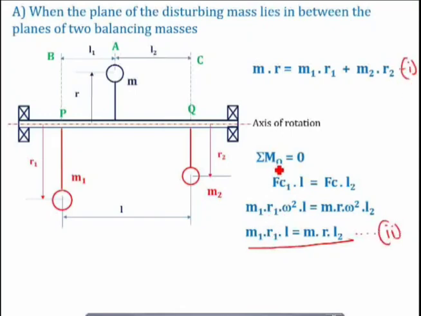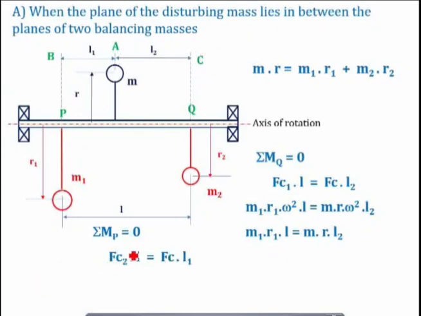When I am taking a moment about the point Q, I am getting M1 R1 into L is equal to MR into L2, right? So now similarly take the moment about this point P. When you take the moment about the point P, you will get the magnitude of balancing force in this plane C. So how will you write Fc2 into L? Summation of P is equal to 0.